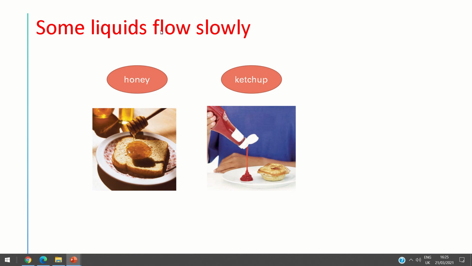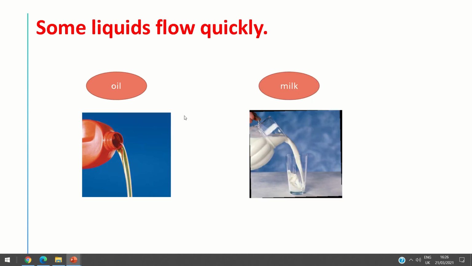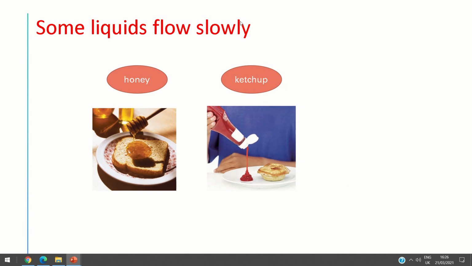Okay, some liquids can flow slowly, like this honey, like this ketchup. Other liquids flow quickly, like the oil, like the milk, like the water. It's thin, okay? So some liquids flow quickly, like the oil, like the milk, and others can flow slowly, like the honey, like the ketchup, okay?